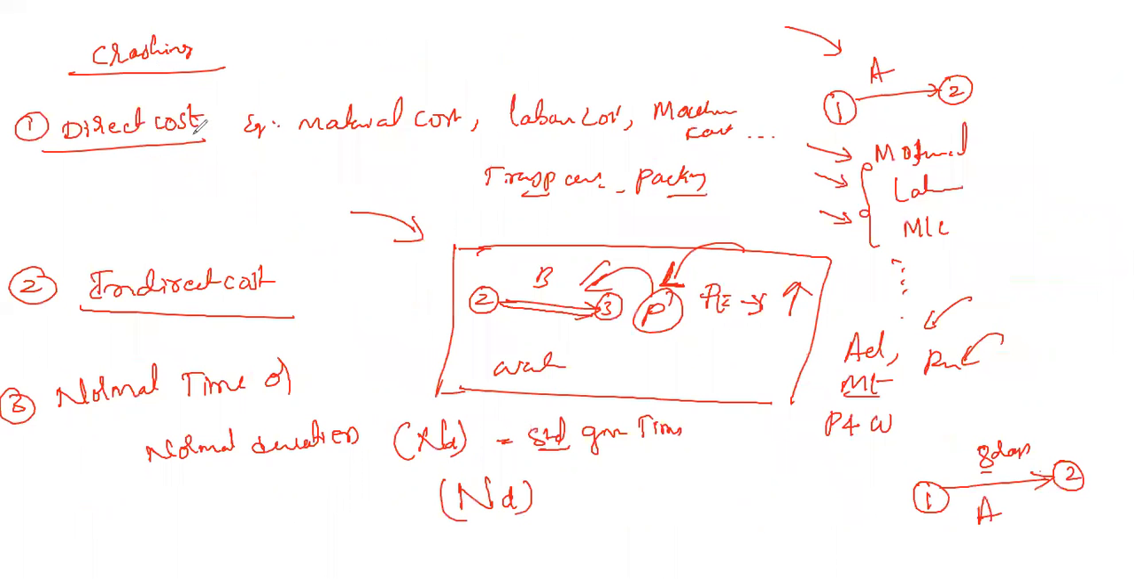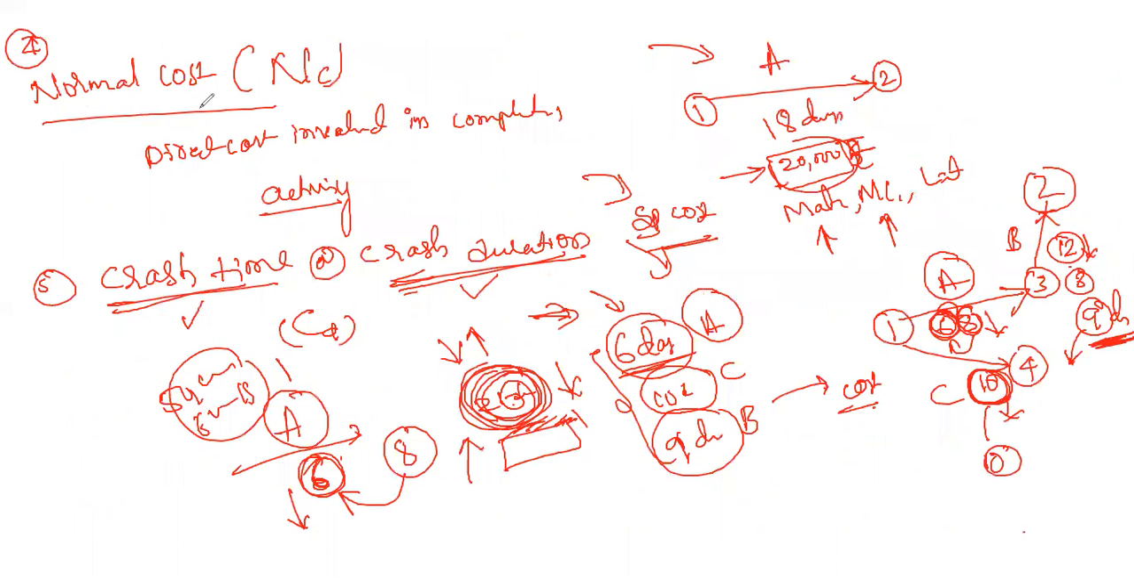Important terms: direct cost is the cost directly involved in order to finish an activity. Indirect costs are not directly involved but are indirectly involved in completing any activity. This is the normal time, whatever the estimated time is, and the normal cost is whatever cost is involved in the normal time.